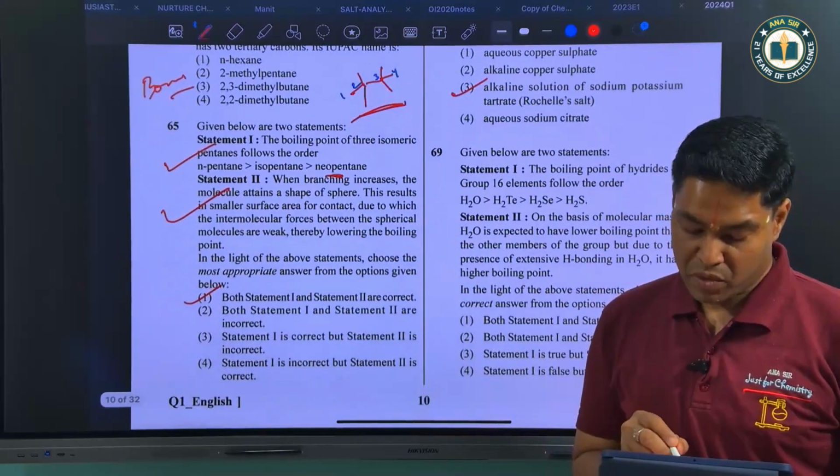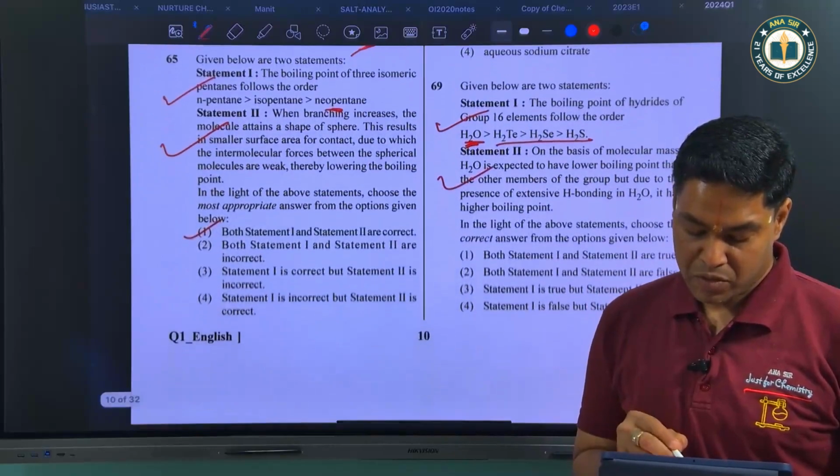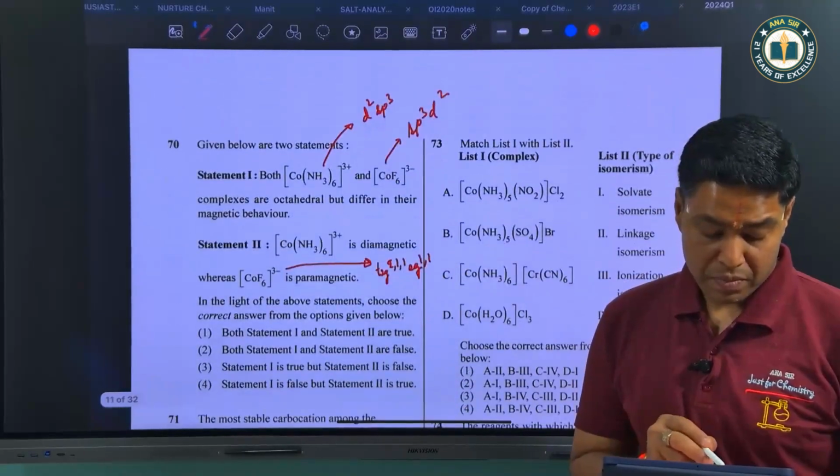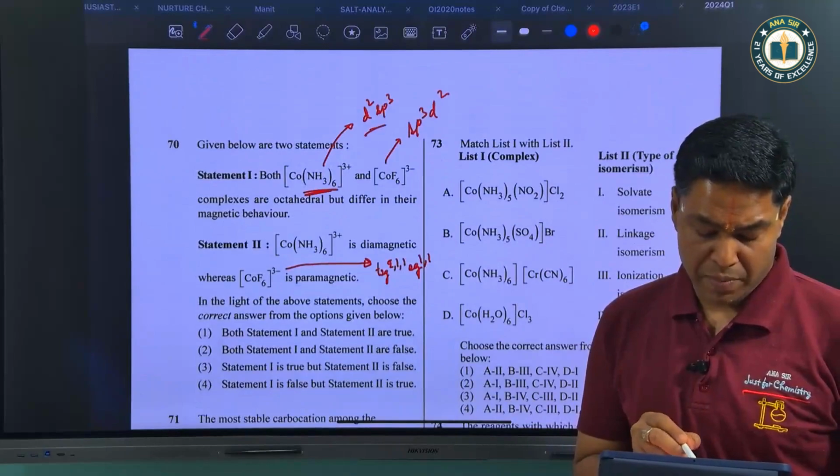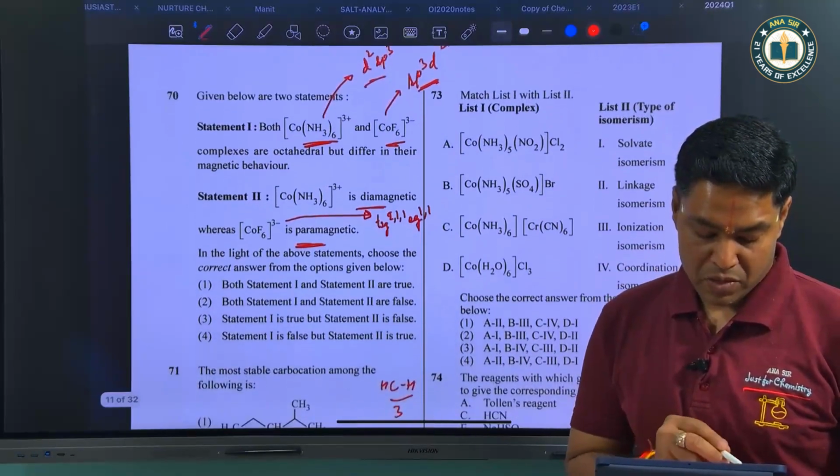Then boiling point follows this order. This is correct because H2O has hydrogen bonding and these don't have. So this is also correct. So both statement 1 and 2 are true. Here we are having d2sp3 inner orbital complex, while here we are having outer orbital complex, and that is why CoF6 3- is paramagnetic, while Co(NH3)6 3+ is diamagnetic. So both statements are true.